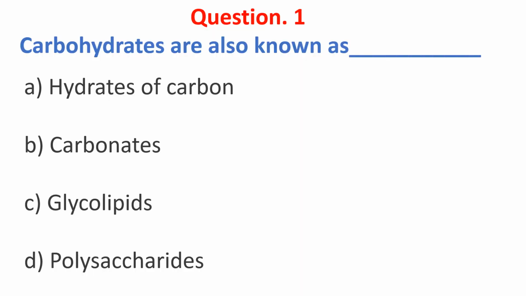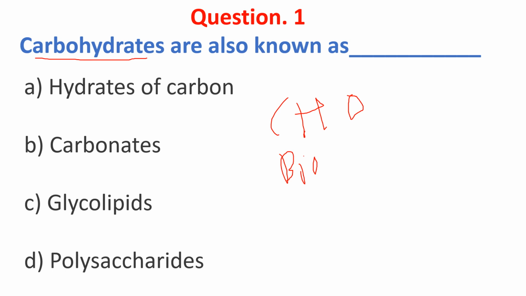Carbohydrates are also known as what? What is a carbohydrate? Carbohydrate is a biomolecule consisting of carbon, hydrogen and oxygen. What is a biomolecule? Biomolecules are any numerous substances that are produced by a cell or living organism.